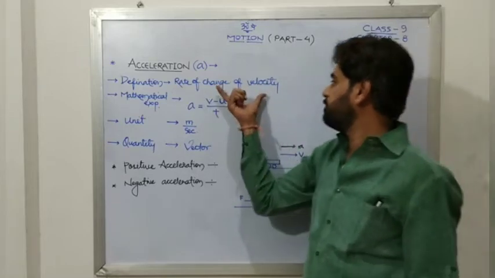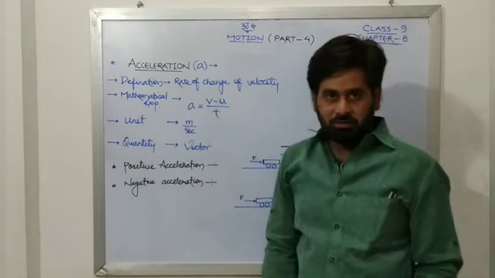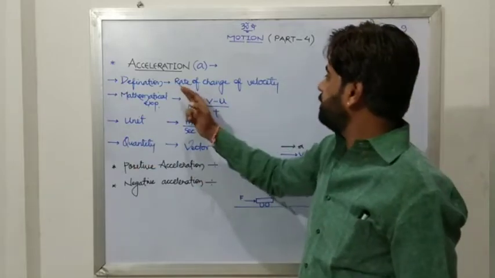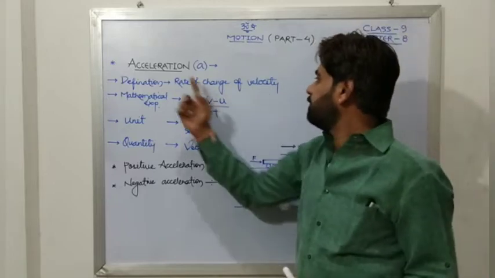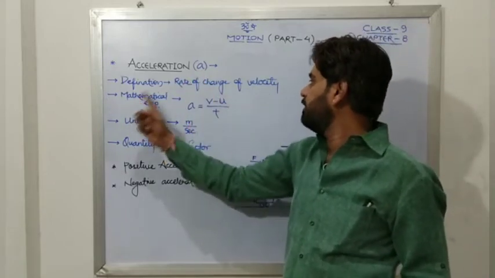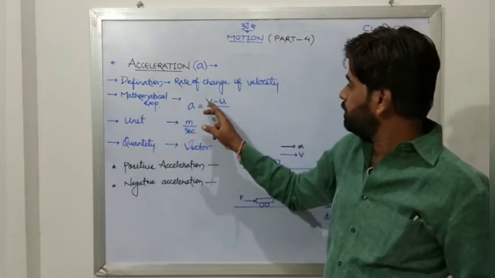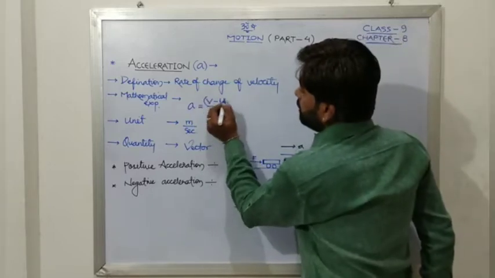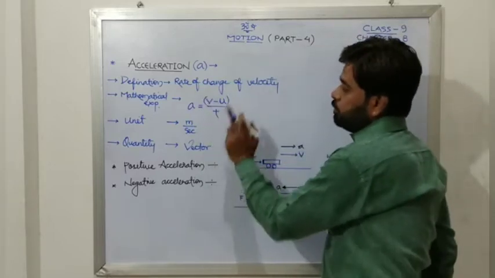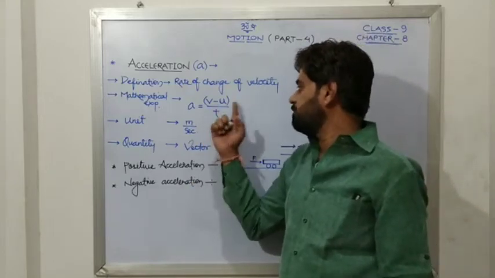What is the meaning of change of velocity? It means final velocity minus initial velocity, and rate means with respect to time. So rate of change of velocity is acceleration. If we talk about the mathematical expression, then a equals v minus u upon t, where v is the final velocity, u is the initial velocity, and t is the time taken to change this velocity.